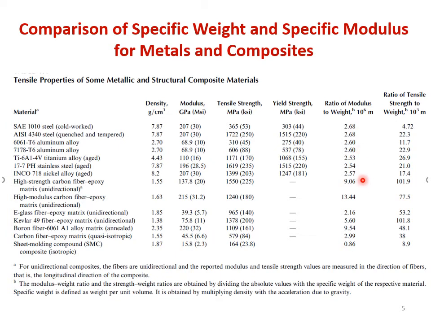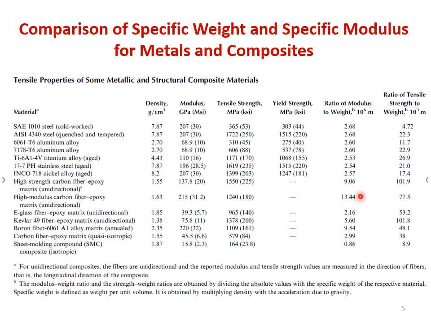Now you come to composites. In composites, when you take the ratio of modulus, that is 137.8 gigapascal, to the specific weight, again that is the product of 1.55 into 9.8, in this case, you will obtain a value of 9.06, which is significantly higher than all these values, right?